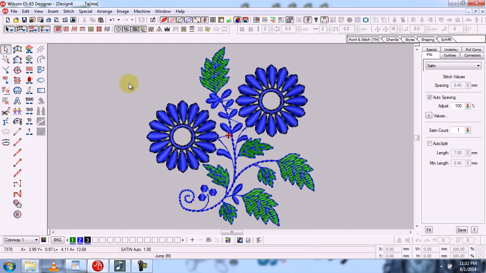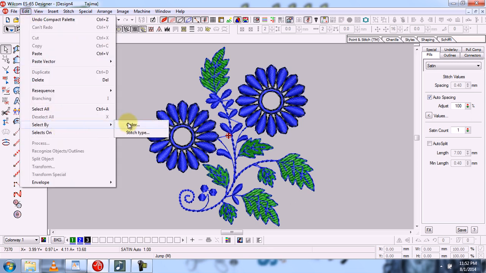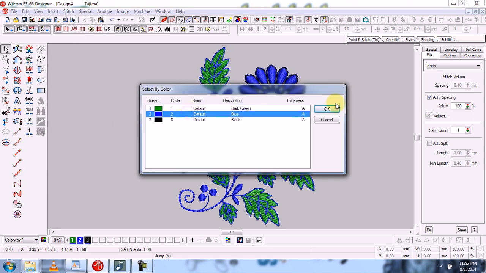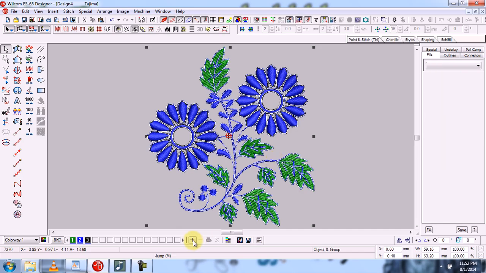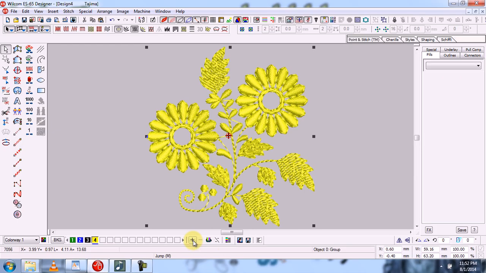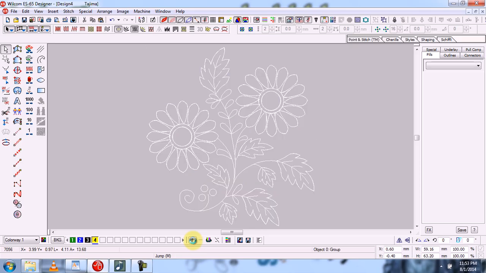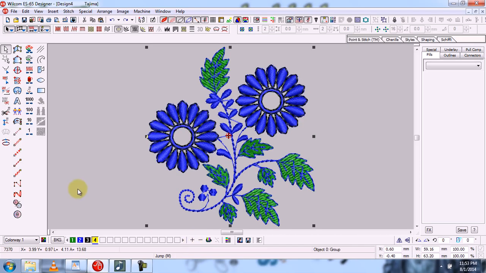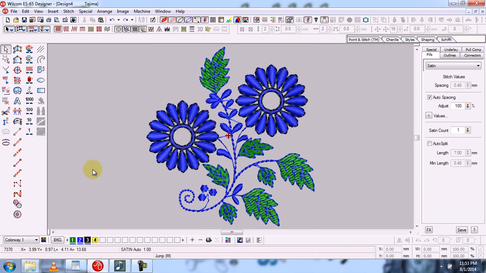Because all the design is in group position, if I select the blue color and try to change it, you can see that all the design's colors will change. So first of all, we have to ungroup all the objects which we are selecting. Then we can apply any type of new changes on them.